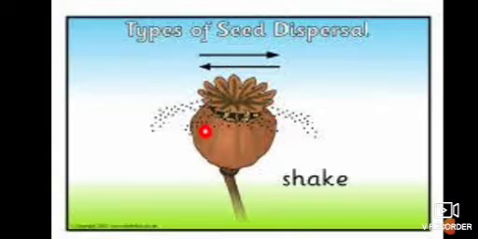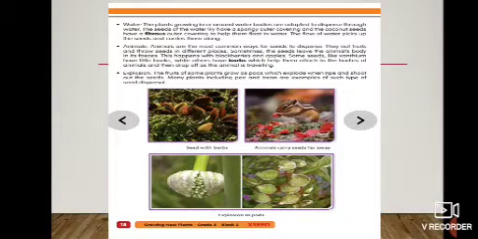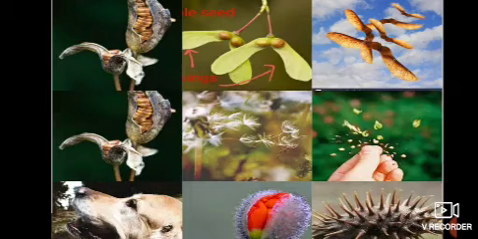Look over here. This is the process of seed dispersal by explosion. These seeds are coming out violently from this pod, and they are scattered here and there so that overcrowding will be prevented. Yes, overcrowding will be minimized. Next, students, here are some examples I have given you. This is also the explosion process. This is in poppy. This is the explosion process.